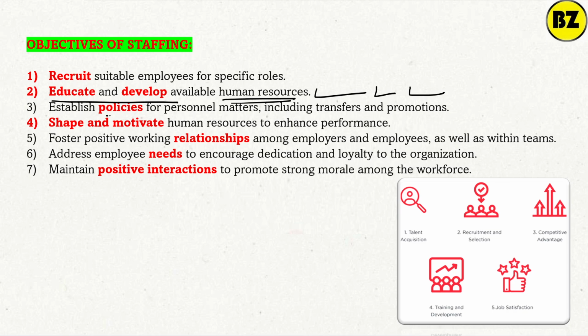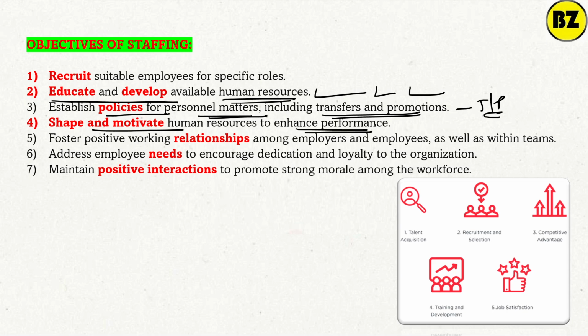Then establish the policy for personnel matters, including the transfer and promotion. So every bank is having a transfer and promotion policy. For example, a clerk wants the promotion as an officer. He is having that policy that he must pass some JAIIB exam, 2 to 3 years of experience like that.